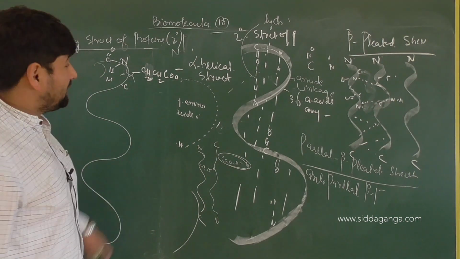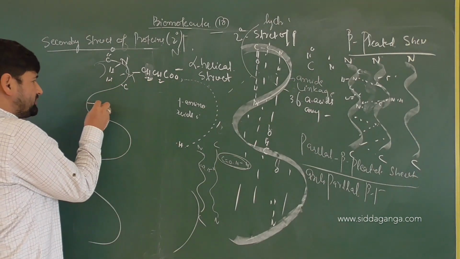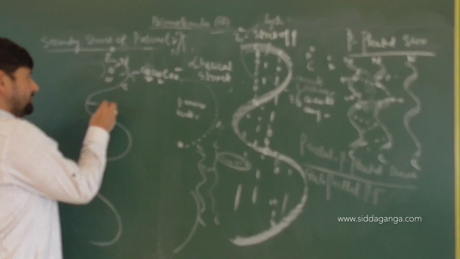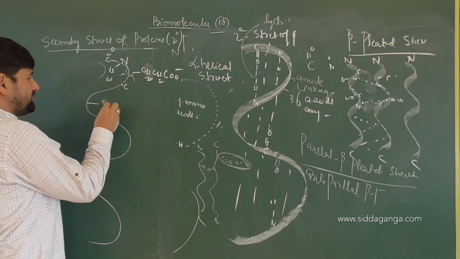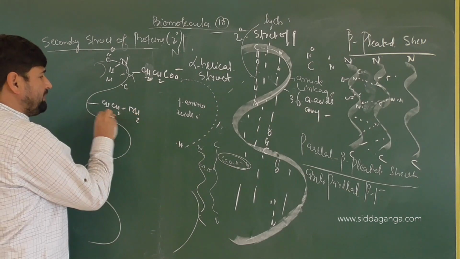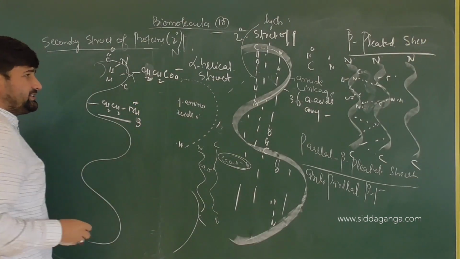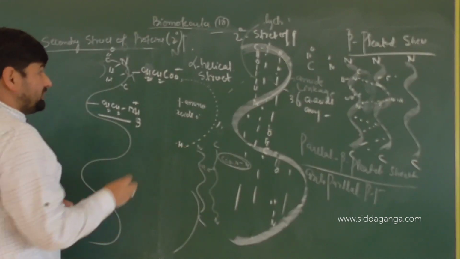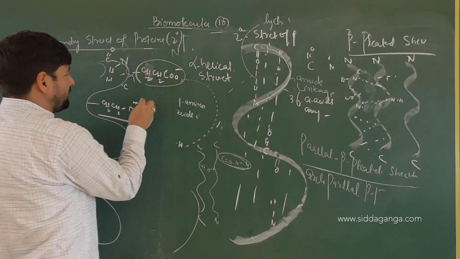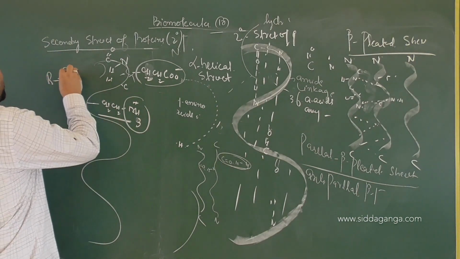Or right or not? There will be a minus charge on it. From the other alpha amino acid, an R group is there. It can be made up of, suppose, an amine group, that is CH2, CH2, for example, NH2. This will be a basic amino acid, and in aqueous medium we know it will be present in the form of NH3 plus. So these R groups which are on the alpha carbon can be